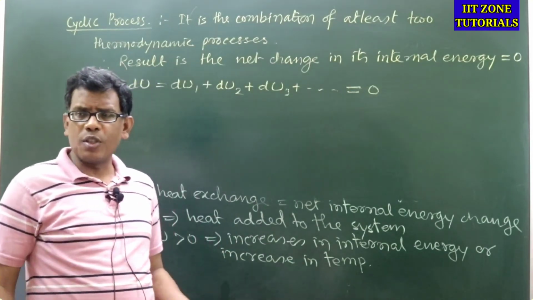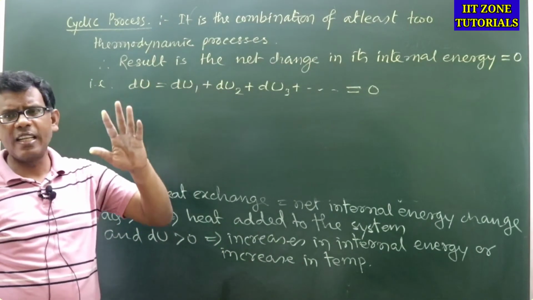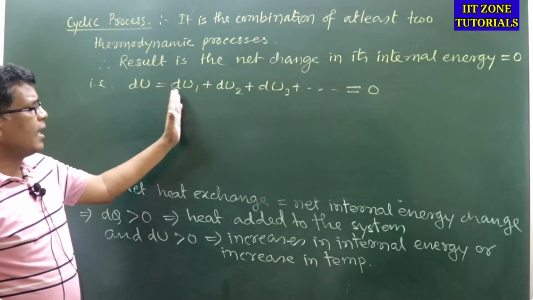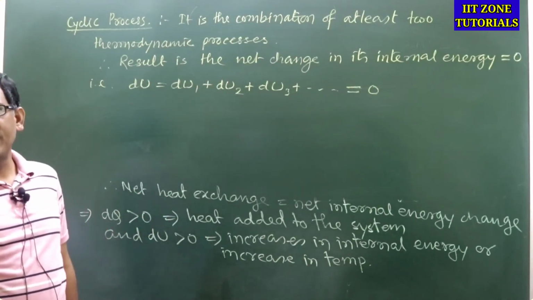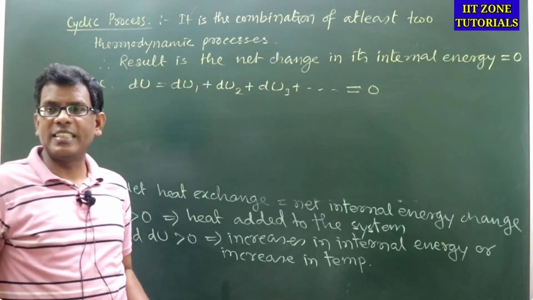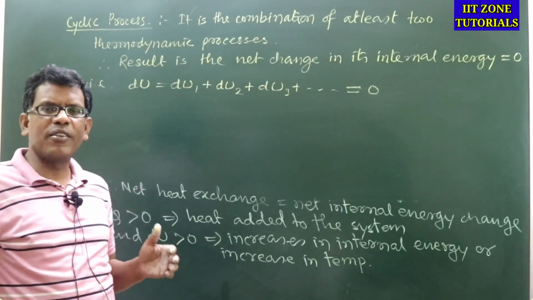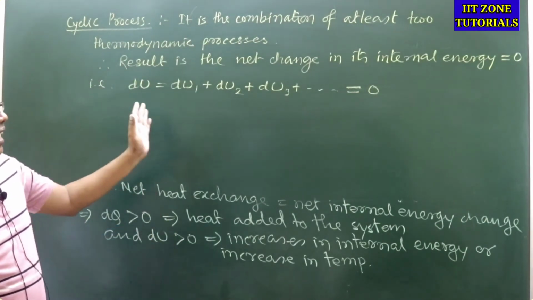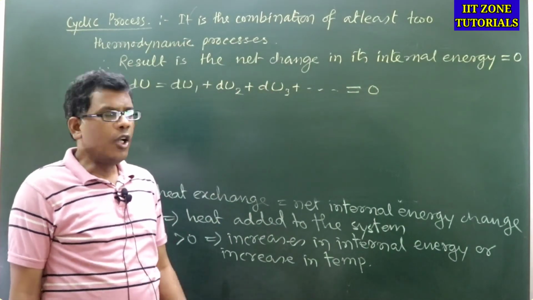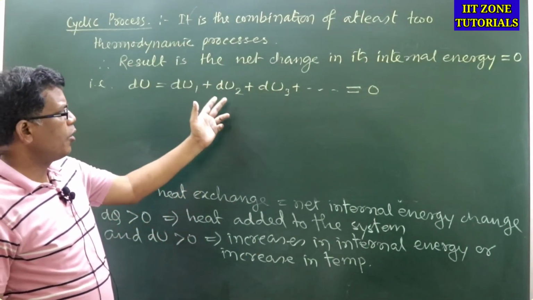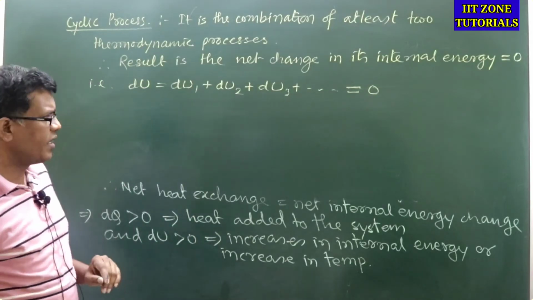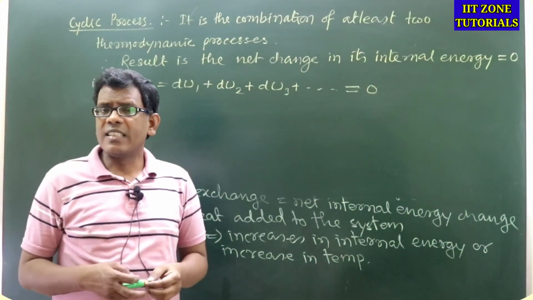Or if it is more than that, then it can be generalized and written like that: the sum of all individual internal energy changes taking place in each and every thermodynamic process, their algebraic sum, will be 0. All individual processes will undergo a change of internal energy and their total sum will be 0. That means it is a cyclic process.